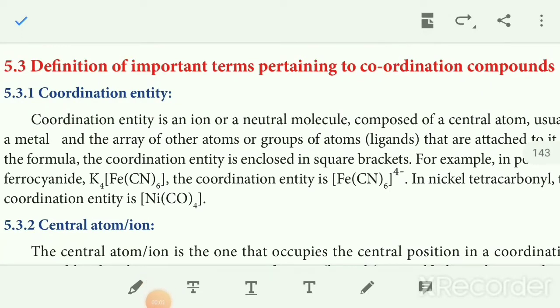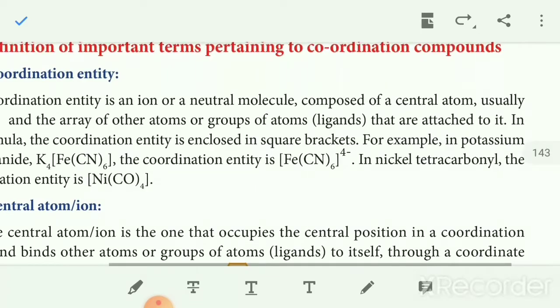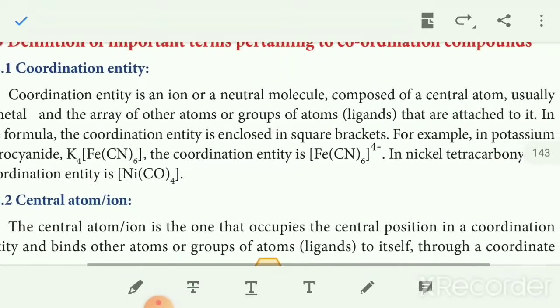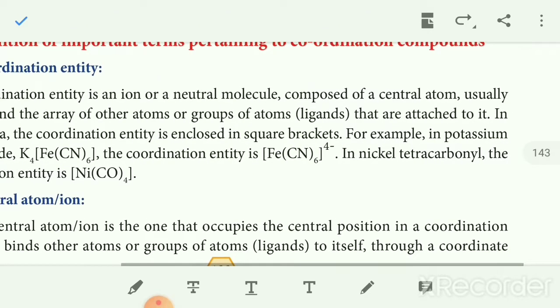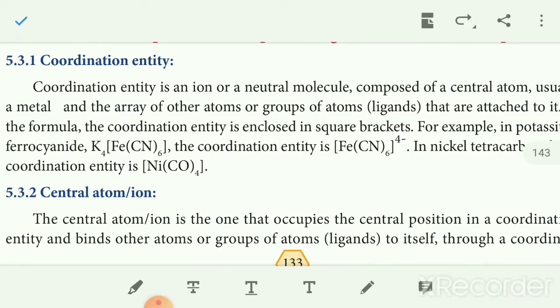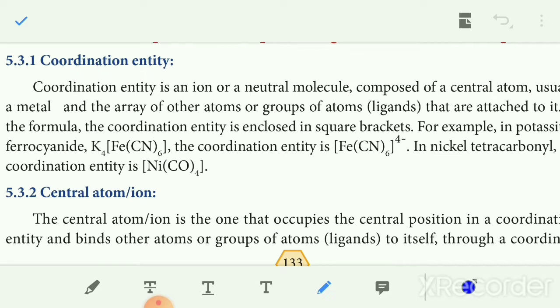Definitions of important terms pertaining to coordination compounds. The first one is coordination entity. What is a coordination entity? A coordination entity is an ion or neutral molecule composed of a central atom, usually a metal, to which an array of other atoms or groups of atoms, called ligands, are attached. In the formula, the coordination entity is enclosed in square brackets.